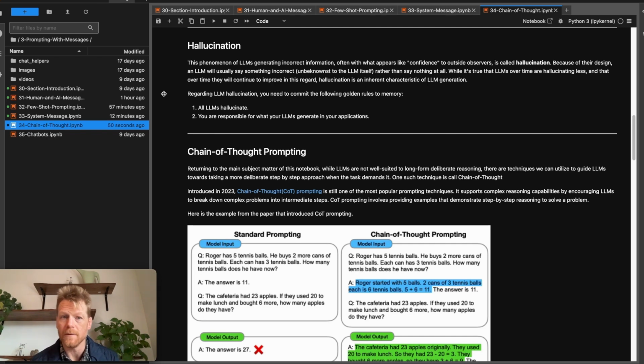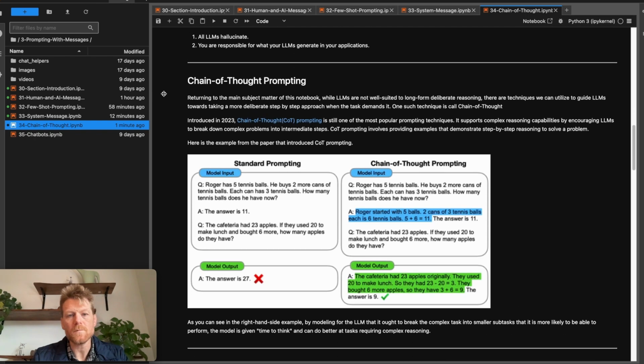So regarding hallucination, please commit the following two golden rules to memory. One, you should assume that all LLMs will hallucinate. And two, you're the one who's responsible for what your LLMs generate in your applications. If you're using an LLM for your own personal reasons, whatever, but as someone who might be designing applications or taking care that your applications are serving your customers, when you think about what your customers need and what they expect, you definitely need to put some thought into when and how an LLM might hallucinate, and take that into account when you develop your applications.